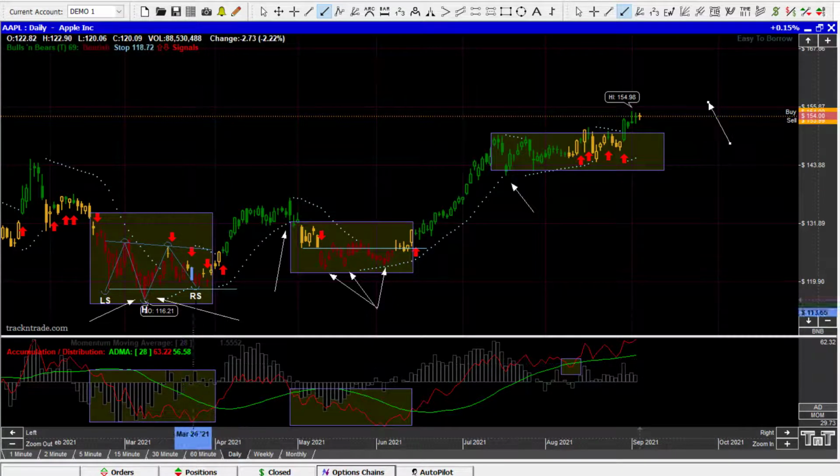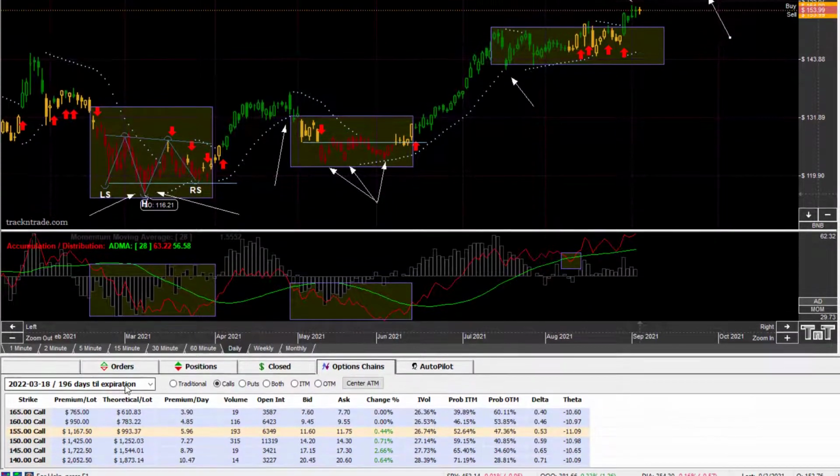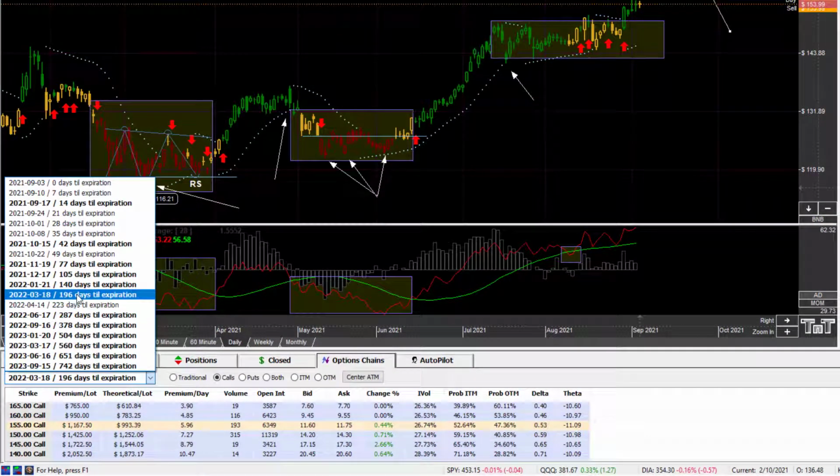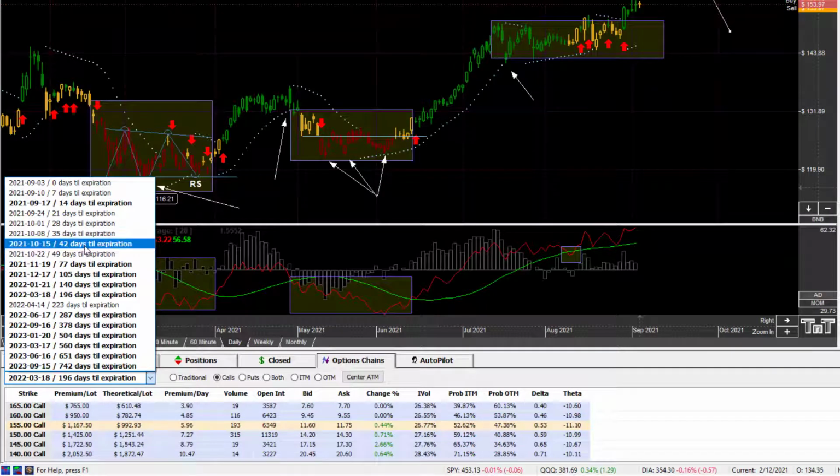But the whole idea is that we're going to buy a long enough time frame that we don't have to worry about time, so that time is not a factor. Now, yes, we have to pay a little bit more to buy a further out option, but it gives us a little bit of breathing room. We're not trading with 14-day, 42-day options and having to have the market absolutely burst out of there like a mad dog, like a rocket ship, to make any money. We got time. We can buy time.